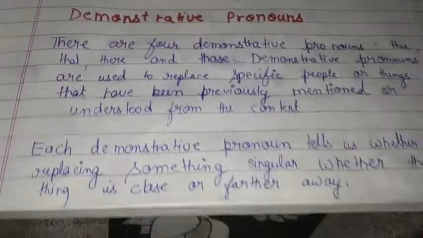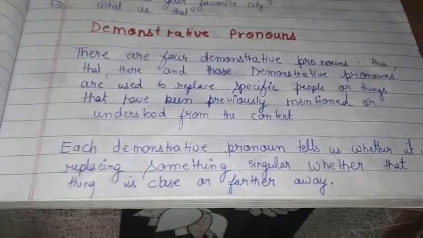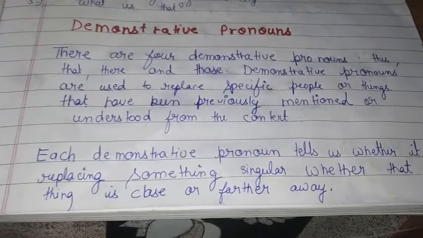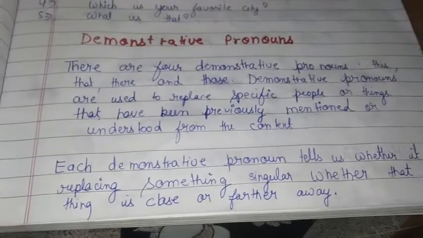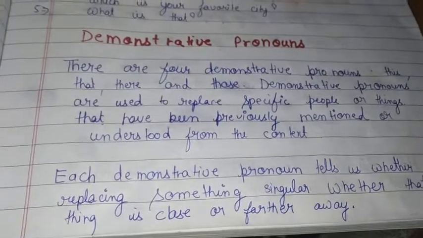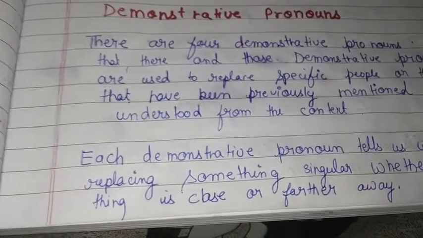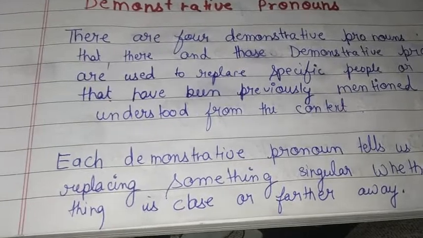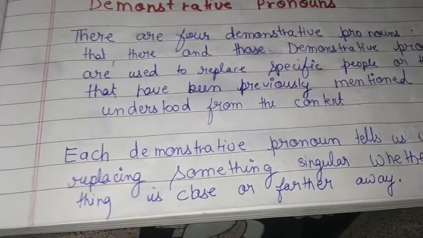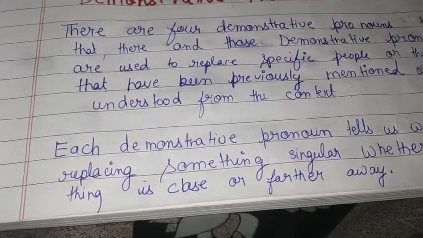Now, each demonstrative pronoun tells us whether it is replacing something singular, whether that thing is close or farther away. So, each demonstrative pronoun tells us what? It tells us whether it is replacing something singular, means whether the thing is replaced as a singular noun or a plural noun. First of all, this thing will be clear, and the second most important thing, it will tell us whether the thing is close to us or it is farther away from us, means it is far away from us.